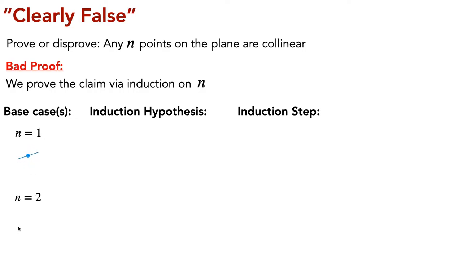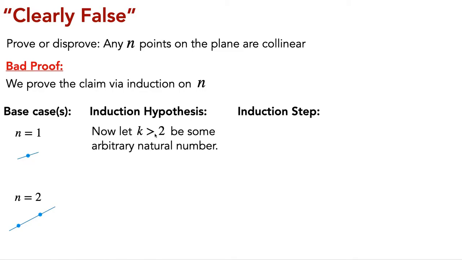And when n equals 2, well, 2 points are needed to define a line. So once you set down 2 points, you can just draw the line that goes through them, and they are collinear. So with those base cases out of the way, let's get started on the induction hypothesis. Since our last base case was n equals 2, this induction hypothesis is going to consider k greater than 2 to be some arbitrary natural number.